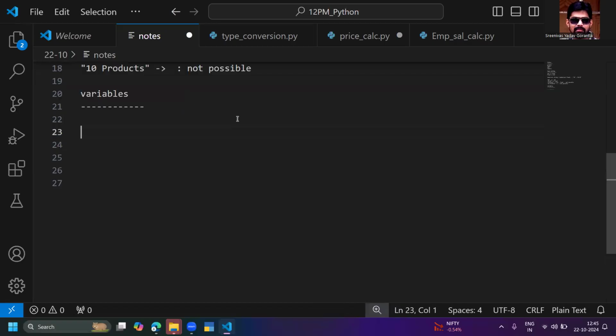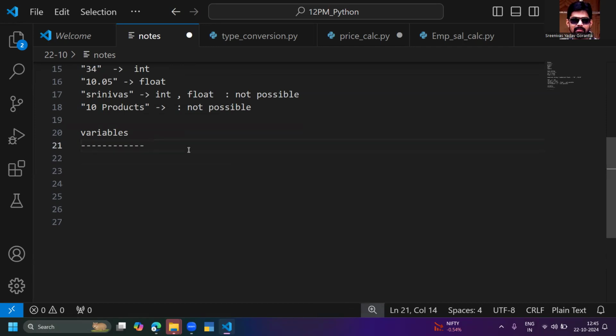Okay, so let's start with variables. Now, variables are identifiers. The concept is basically that variables are identifiers. In any programming language you take, like C, C++, Java, Python, C Sharp, PHP, Ruby, Perl, Go, the variable plays a very, very important role.